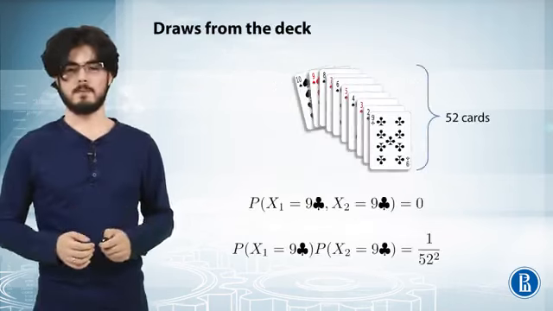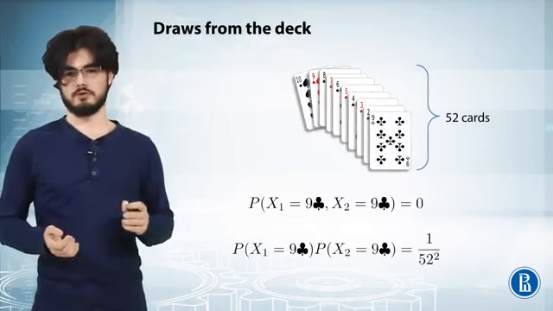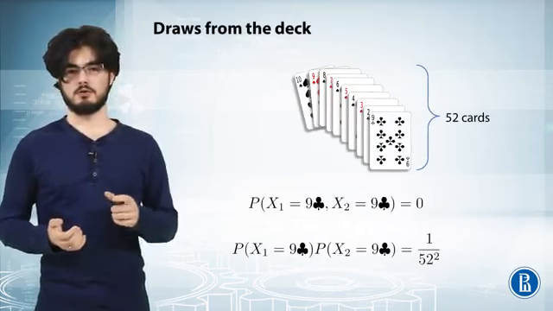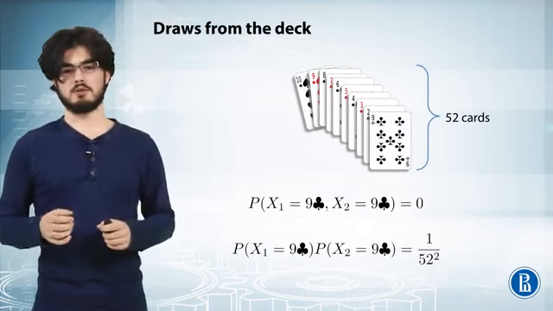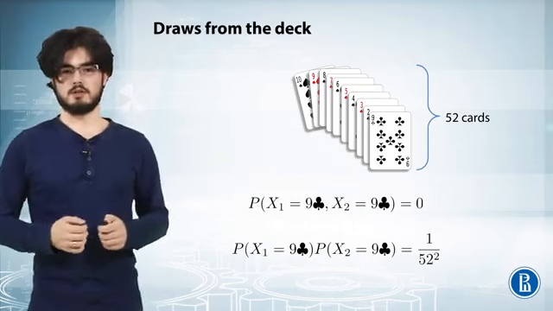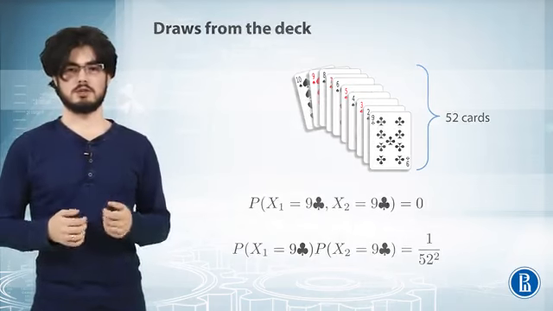Let's see an example. Imagine that you have a deck of 52 cards, and you take randomly 2 cards from it. And the first random variable would be the picture that is drawn on the first card, and the second would be the picture that is drawn on the second card. Those random variables are dependent, since it is impossible to take one card 2 times.